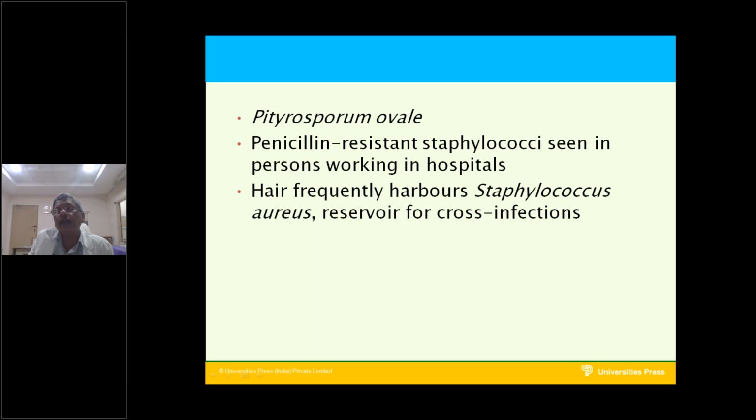This is a skin and hair organism causing infection to other organs, not the hair, such as upper respiratory tract infection and urinary tract infection. Other organs are infected by the normal flora of the hair, bacteria like Staphylococcus aureus.